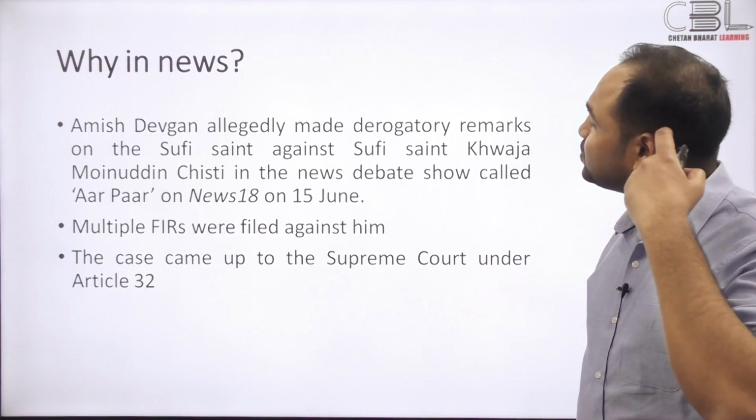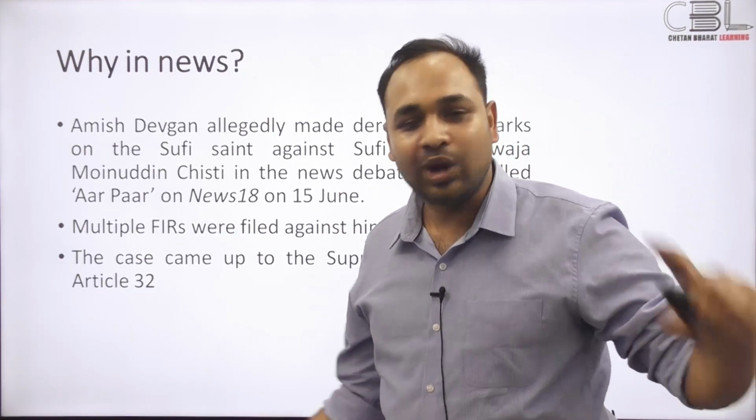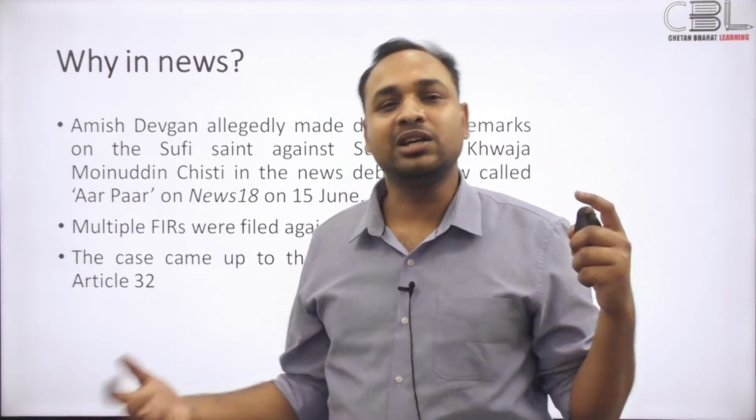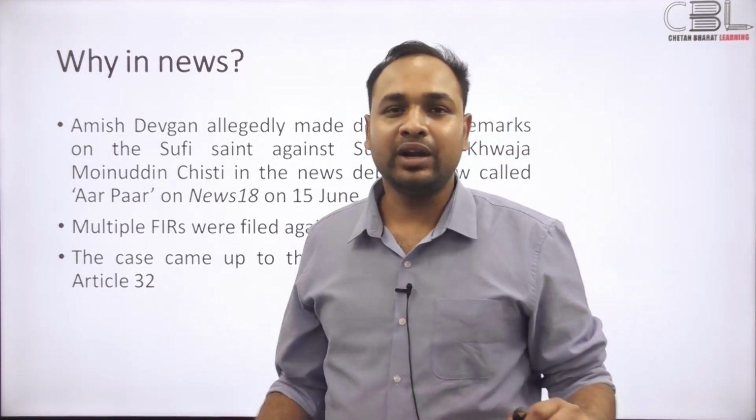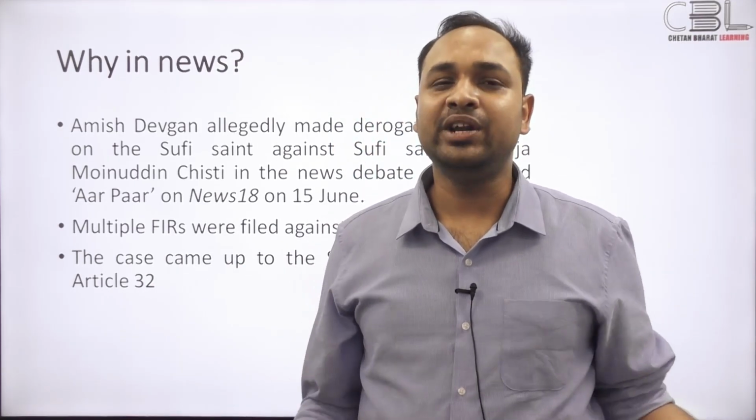So then let's get a grip on this guy, a grip on the issues that surround him right now. He is obviously Amish Devgan, a lot of you must know. He is a news anchor. He has a program, I think, called Aar Paar, on the television channel News18 India. What happened was that in July this year, Amish Devgan made some remarks about Khwaja Moinuddin Chishti. These remarks were considered defamatory and derogatory.